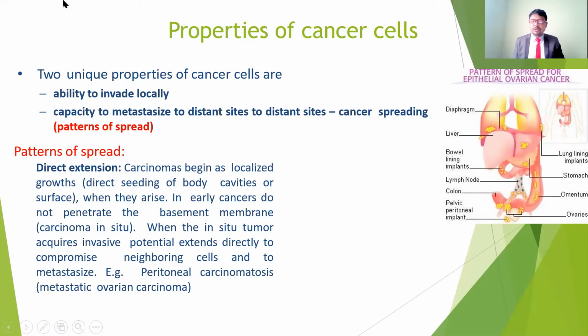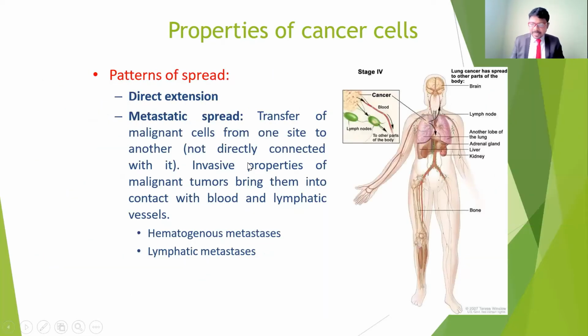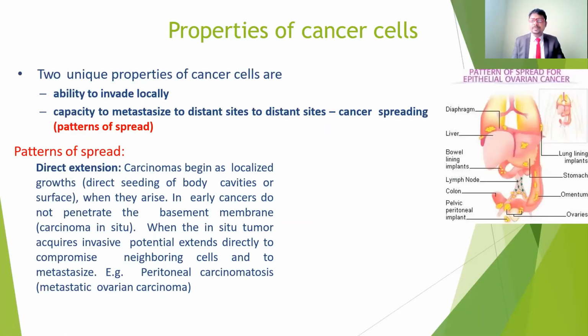So how does the spread happen in benign tumors and malignant tumors? In direct extension, the carcinoma begins as a localized growth, and also direct seeding of body cavities or surfaces when they arise. First it affects the place where it is located, for example the forearm. First the located area is affected, and then its surrounding structures are affected. After that, the early cancer does not penetrate the basement membrane.